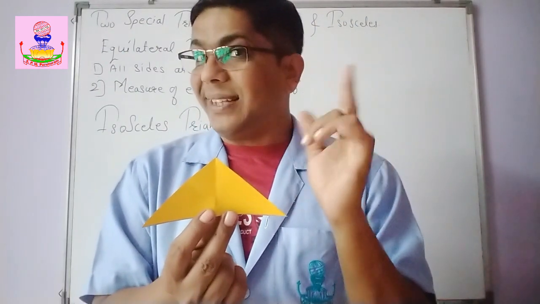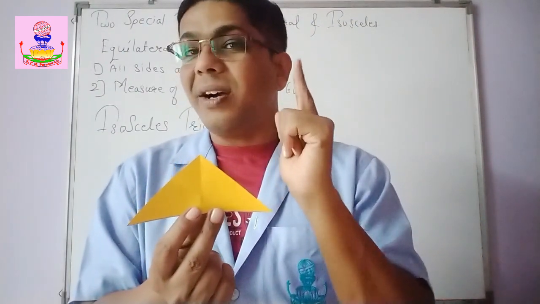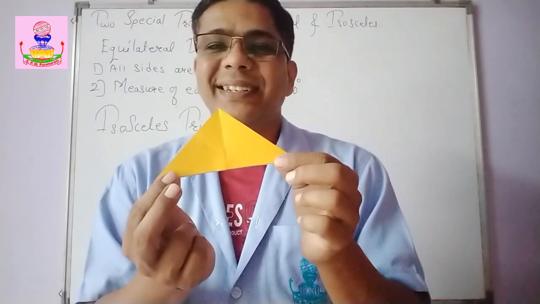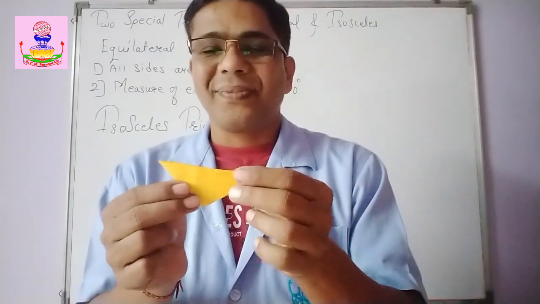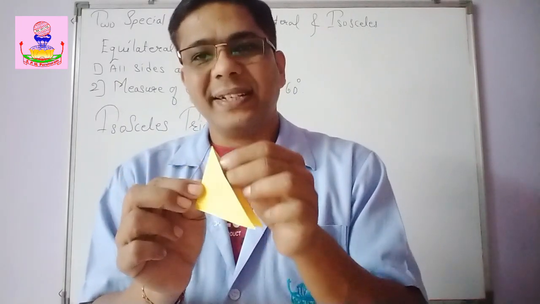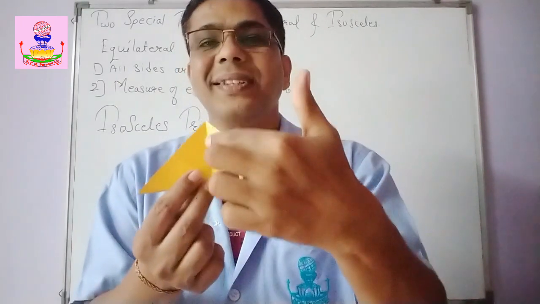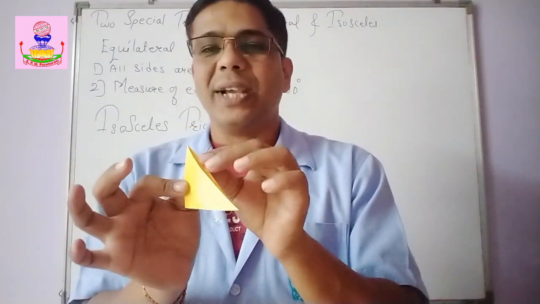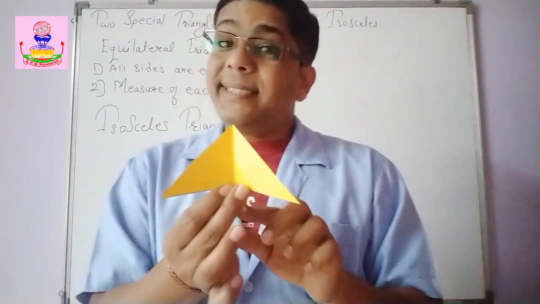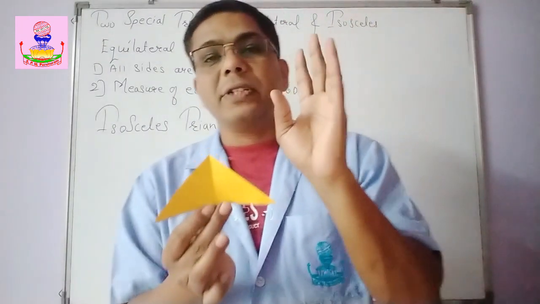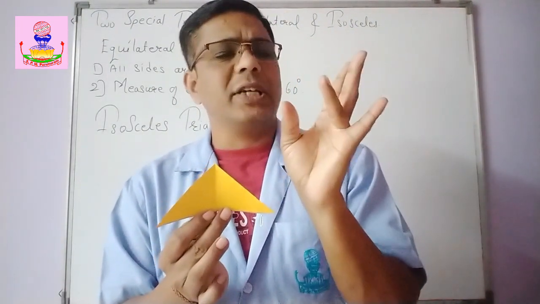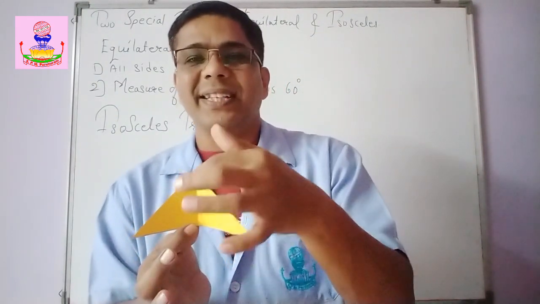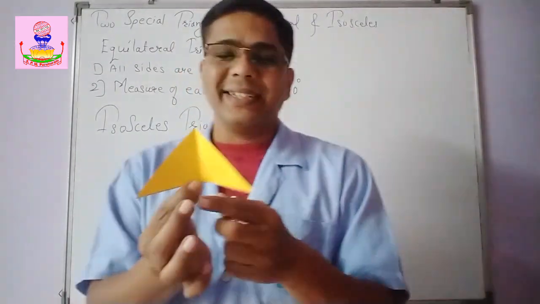Right. One more property. Last time I said one of the medians is the perpendicular bisector also. And you can see here what I have done. I have drawn the altitude. That is the altitude. This is the median. And this is also the perpendicular bisector. So you can see there is one segment of an isosceles triangle which is everything: perpendicular bisector of the triangle, altitude of the triangle and median of the triangle. This is the segment which is drawn on the non-congruent side. And this is the non-congruent side.